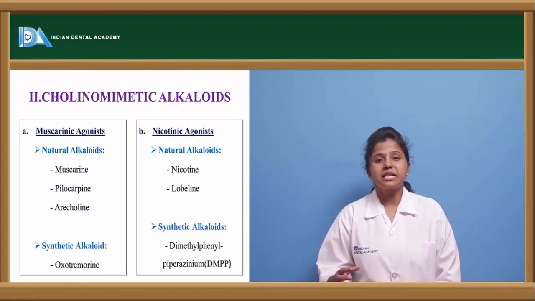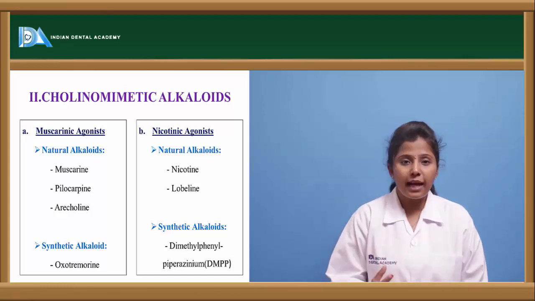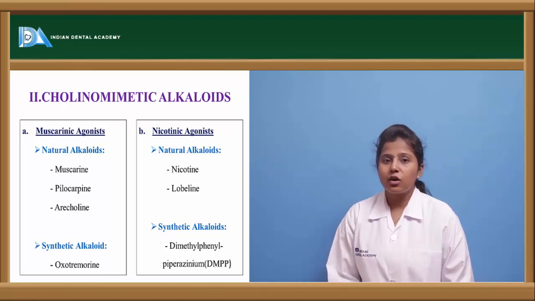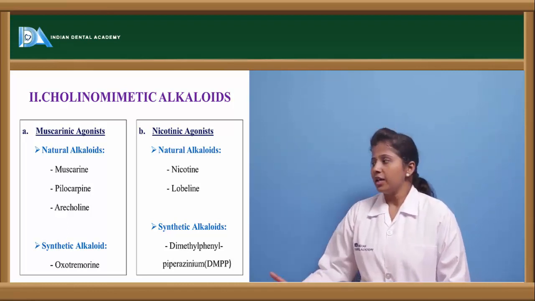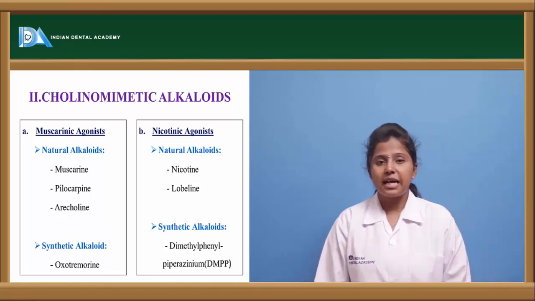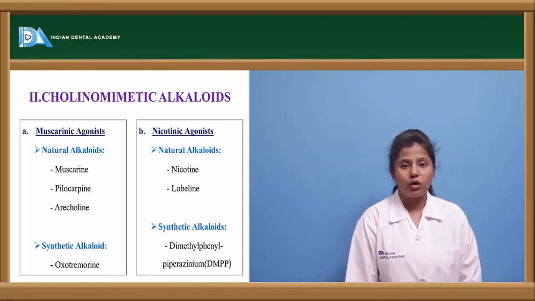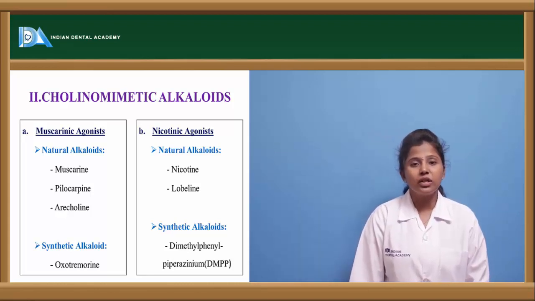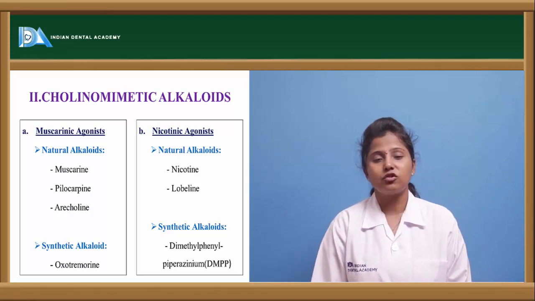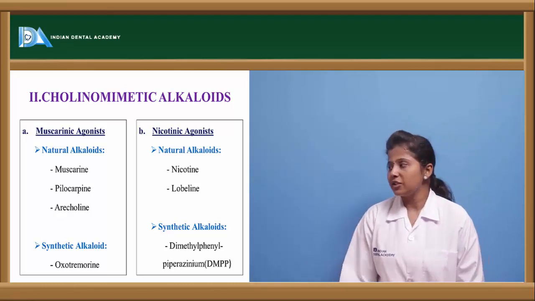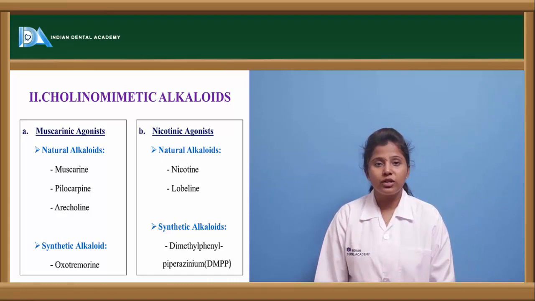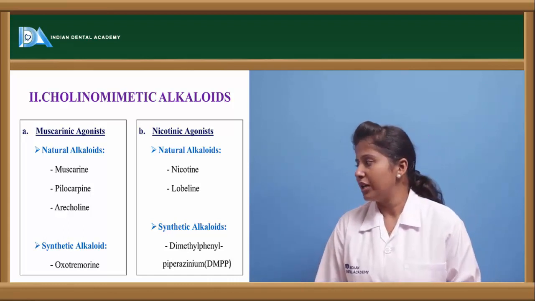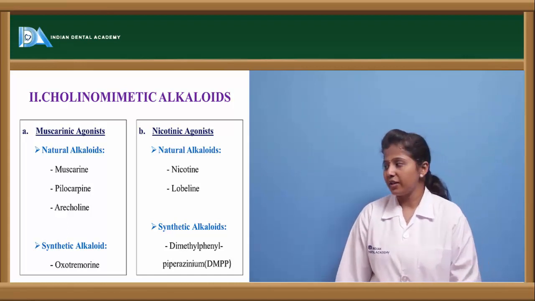Here in muscarinic agonists we can see the natural alkaloids, which are obtained from plant sources, and the synthetic alkaloids, which are derived synthetically. The natural alkaloids include muscarine, pilocarpine as well as arecoline, and the synthetic alkaloids include oxotremorine. And nicotinic agonists also have natural as well as synthetic compounds. The natural nicotinic agonists are nicotine and lobeline, and the synthetic ones include DMPP, that is dimethylphenylpiperazinium.